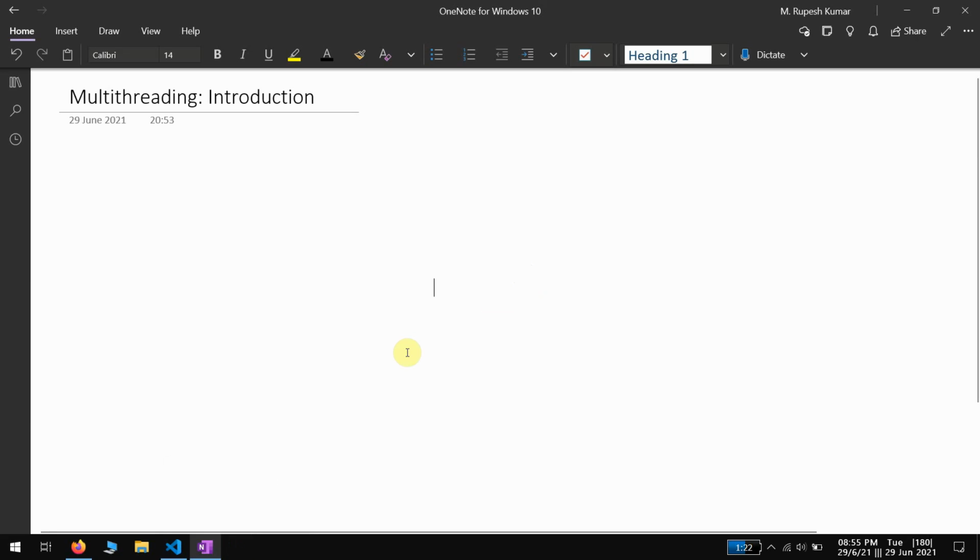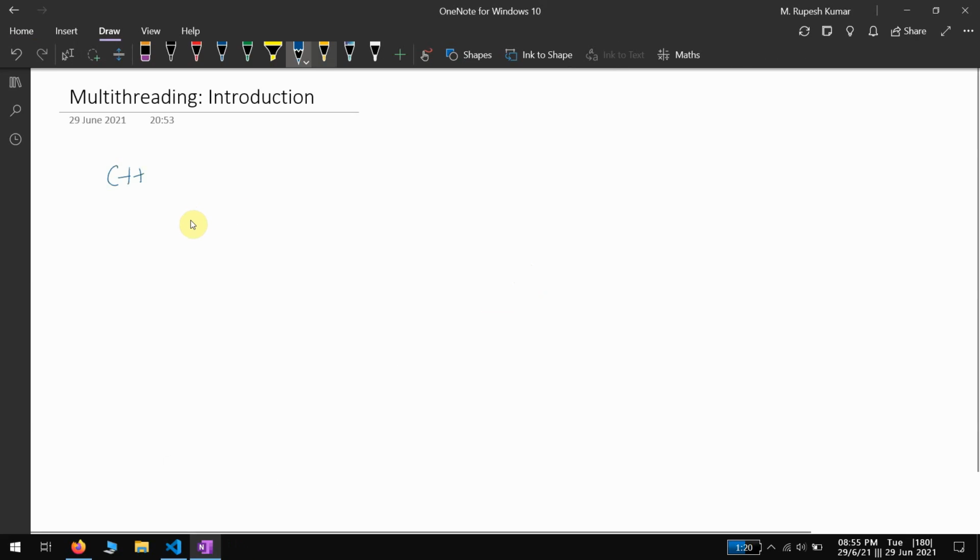Hello everyone. Today we'll be looking at multi-threading through the programming language C++. So first, let us look at what exactly is multi-threading.